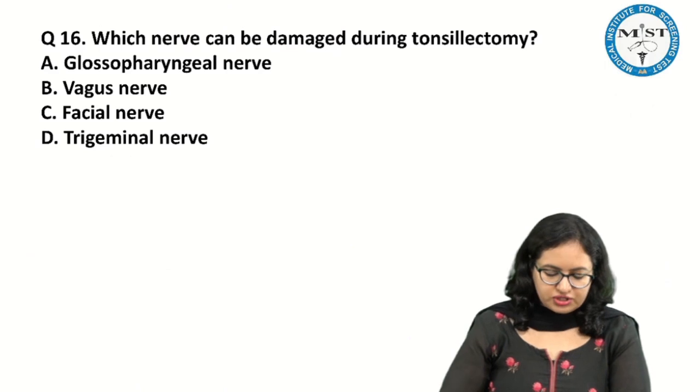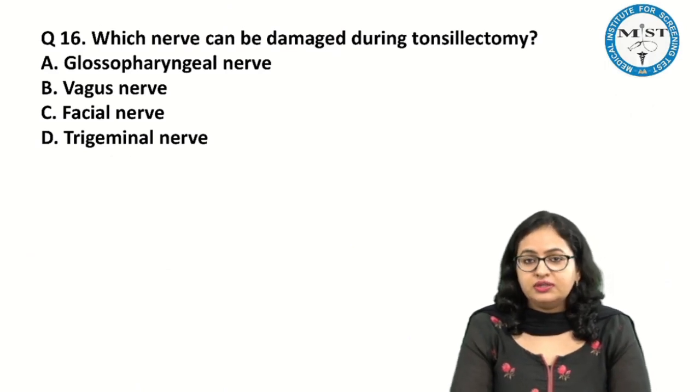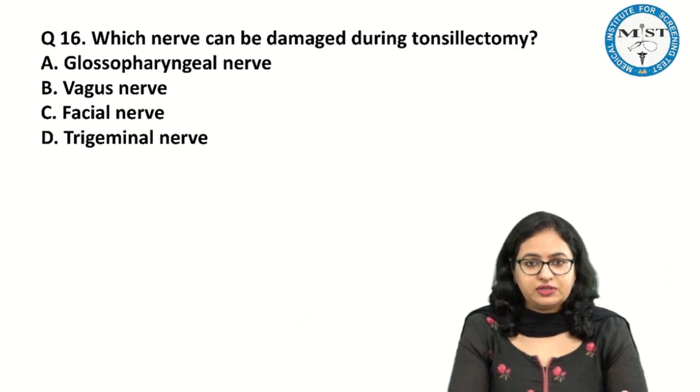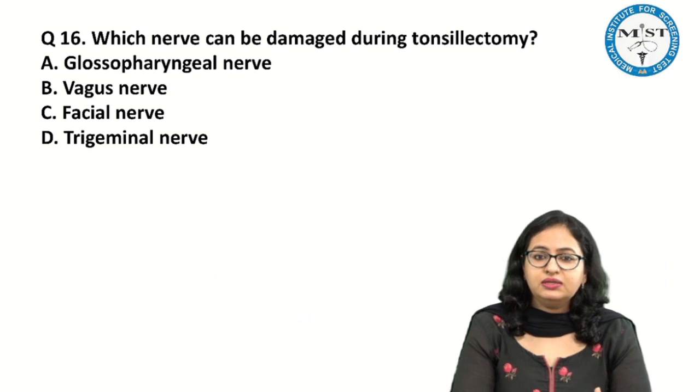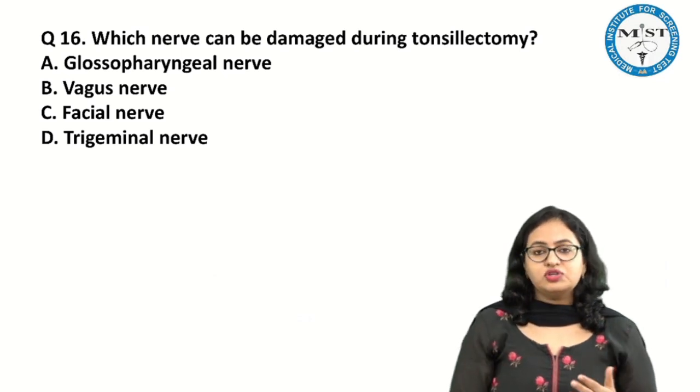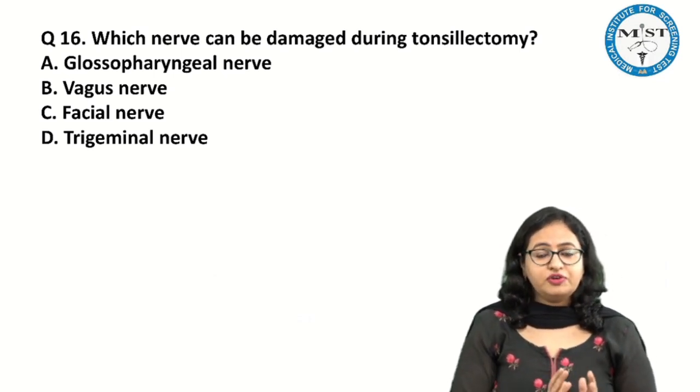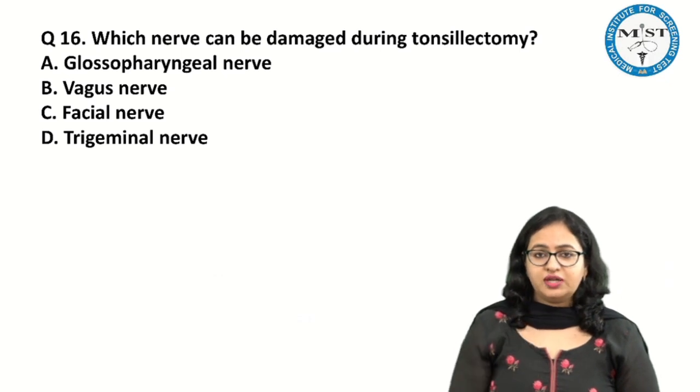Now one more question which was actually related to the ENT component, but over here you should be having a knowledge of the tonsillar bed. Now the question is, which nerve can be damaged in tonsillectomy? And the question was like extended question also, that there is a referred pain to the ear. So which nerve can be responsible?